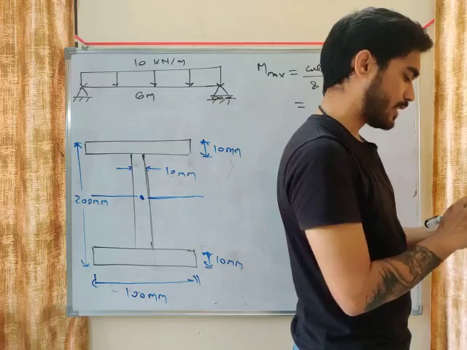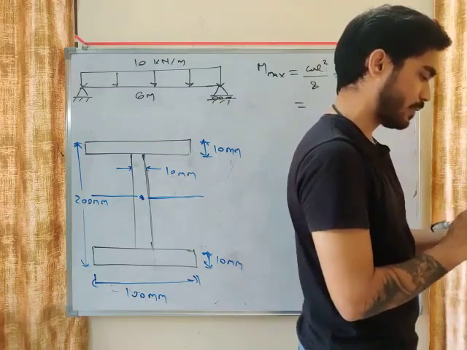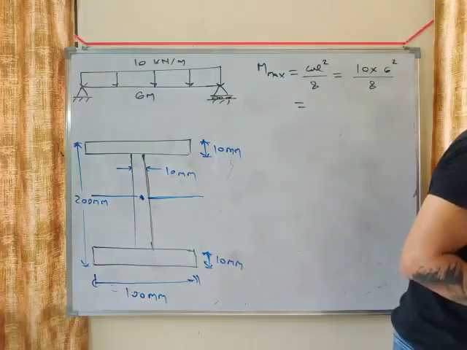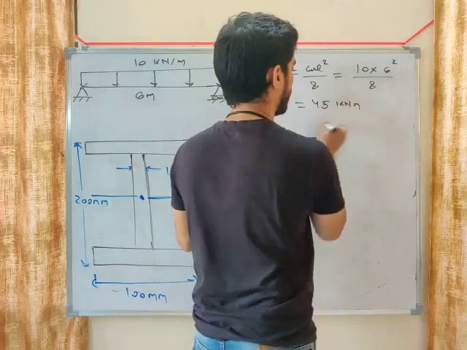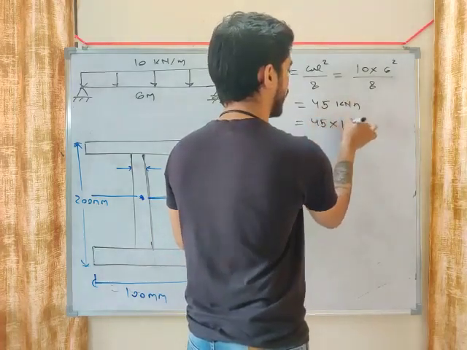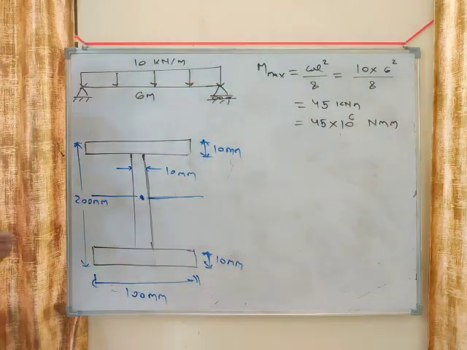I am weak in calculation, so I need a calculator. It will be 45 kilonewton meter, or you can write 45 into 10 to the power 6 Newton mm. So this is M maximum.